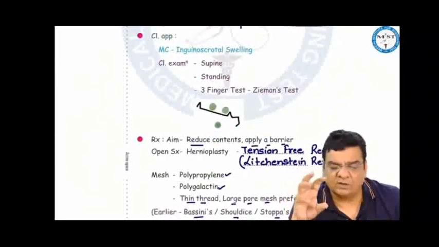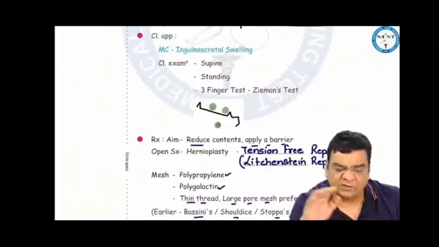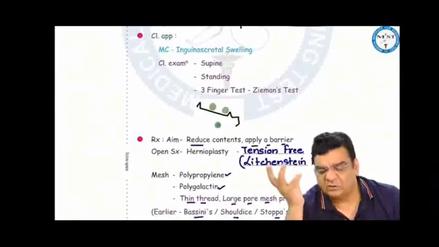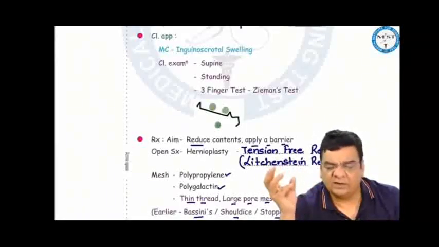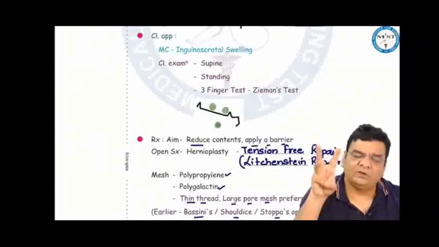Inguinal hernia presents as an inguinal or inguinoscrotal swelling. First, you do the examination in supine position and check for reducibility. Then you can do the examination in standing position and look for cough impulse. If you are not able to make out whether it's an indirect hernia or femoral hernia on clinical examination, then you can use your 3 fingers and do a Ziemann's test.